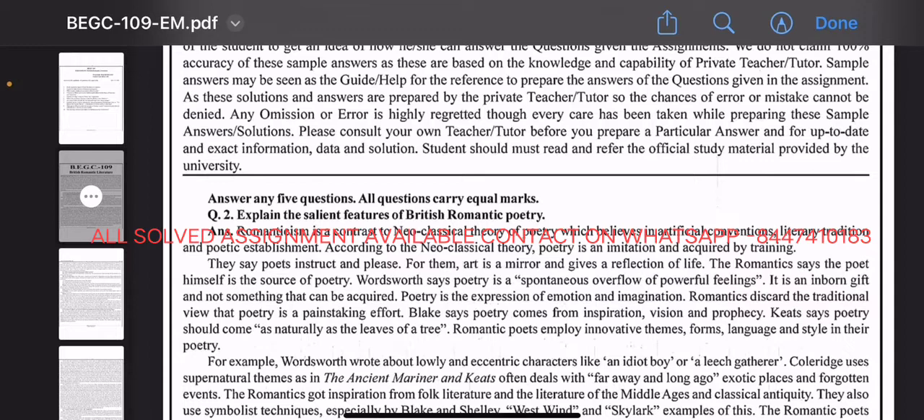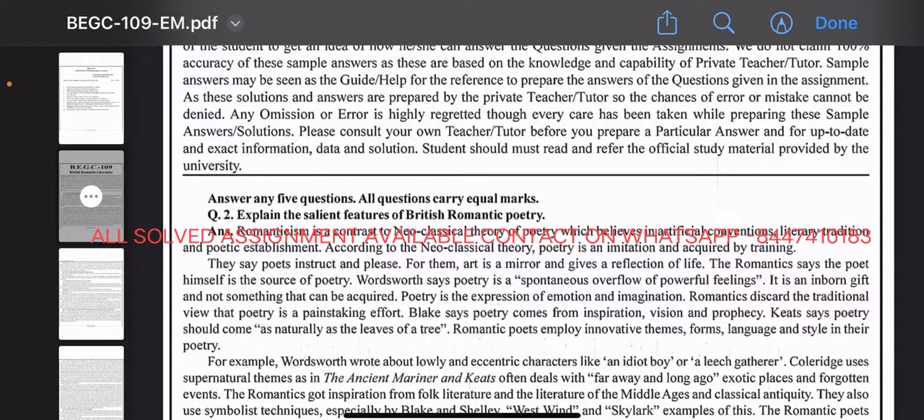The Romantic says the poet himself is the source of poetry. Wordsworth says poetry is a spontaneous overflow of powerful feelings. It is an inborn gift and not something that can be acquired. Poetry is the expression of emotion and imagination. Romantics discard the traditional view that poetry is a painstaking effort. Blake says poetry comes from inspiration, vision, and prophecy. Keats says poetry should come as naturally as the leaf of a tree.